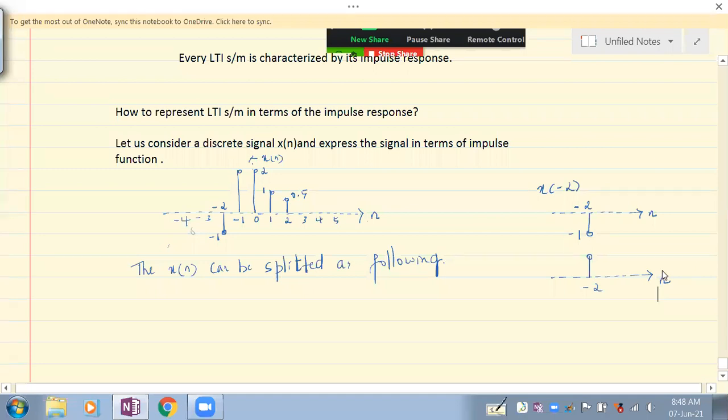Anybody? Delta of n plus 2. Very good. So this is delta of n plus 2.